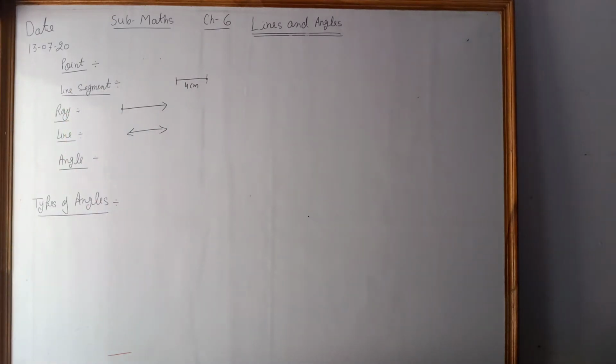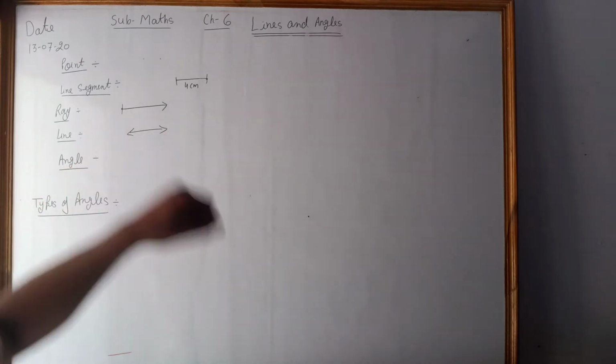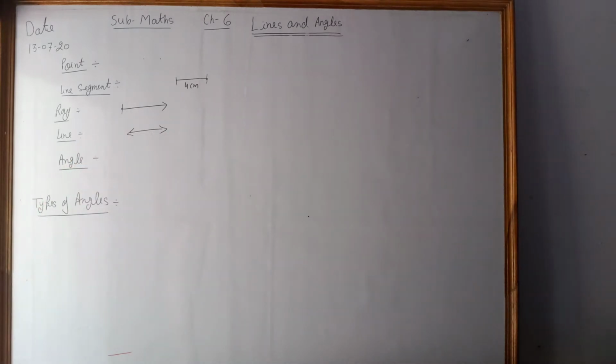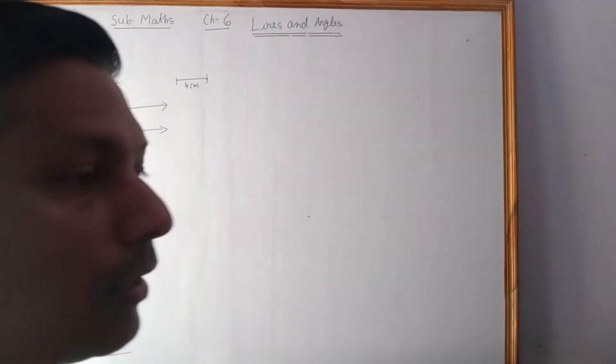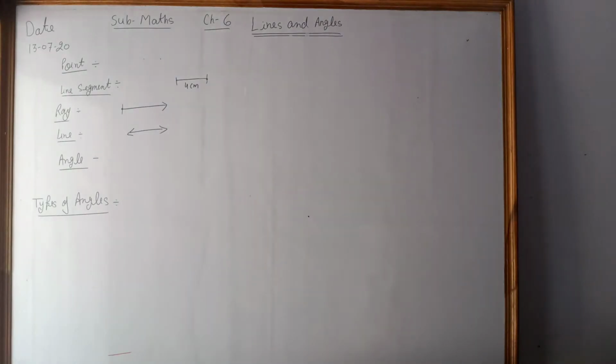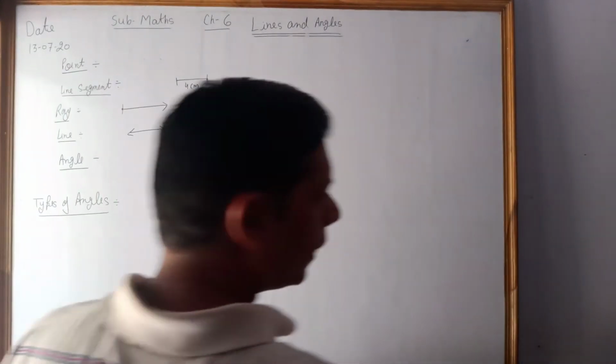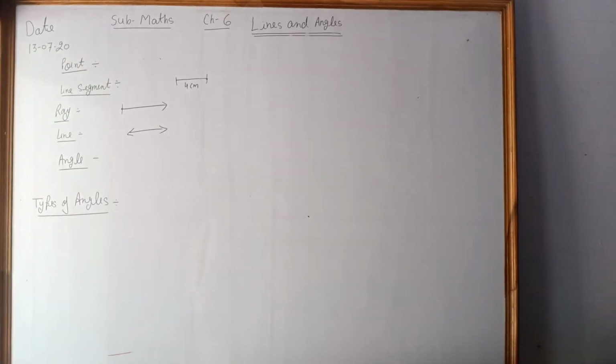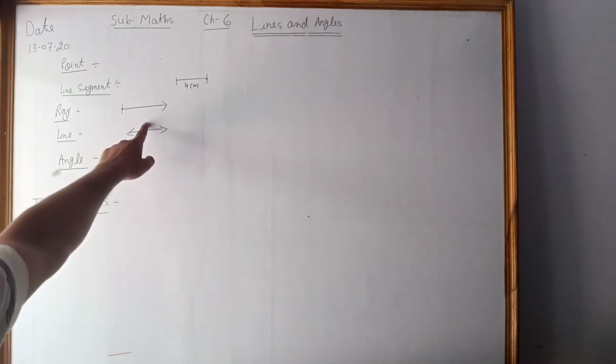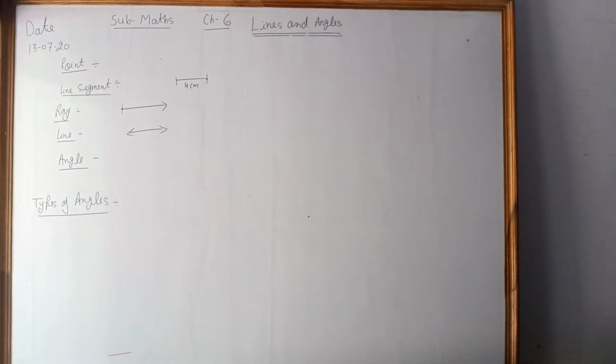Okay, next topic is angle. Do you know where the angle is formed? Can you tell me? An angle is formed when two rays have a common vertex. Do you know the vertex? It means a corner. So when two rays have a common vertex, then the angle is formed.